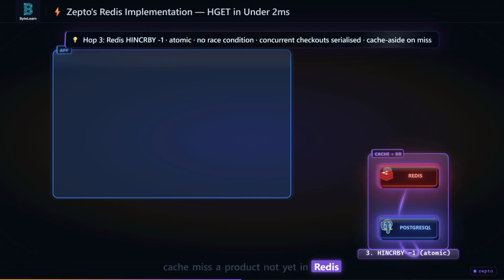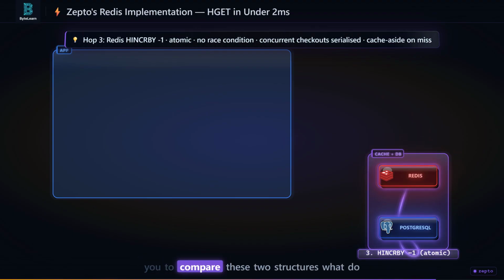Miss, a product not yet in Redis. The order service reads from PostgreSQL and writes the result back. This is the cache aside pattern. The Redis hit rate must stay above 99%. If it drops, every miss hits PostgreSQL and the latency budget collapses. That maintenance of the hit rate is an operational judgment AI cannot generate.